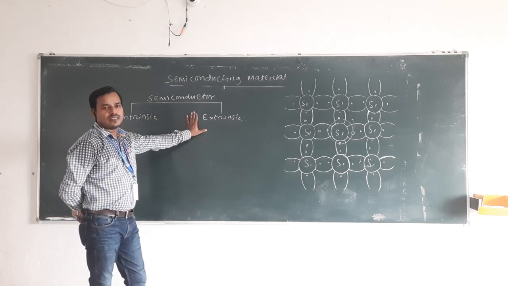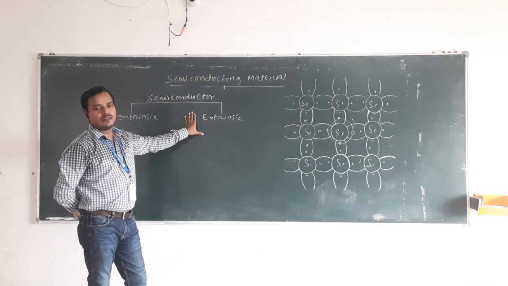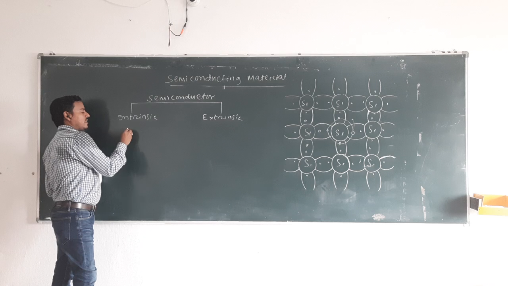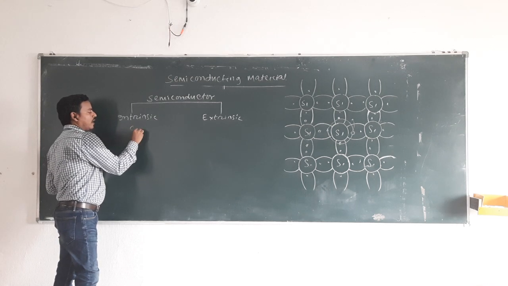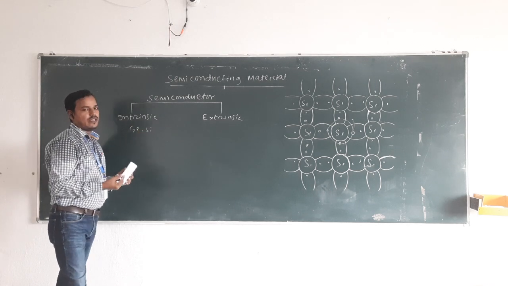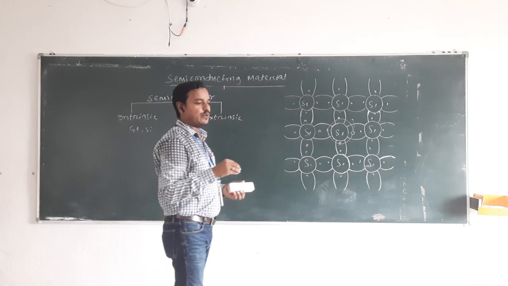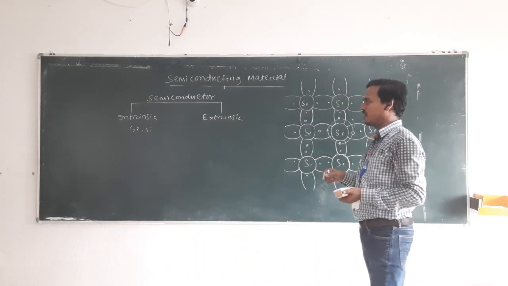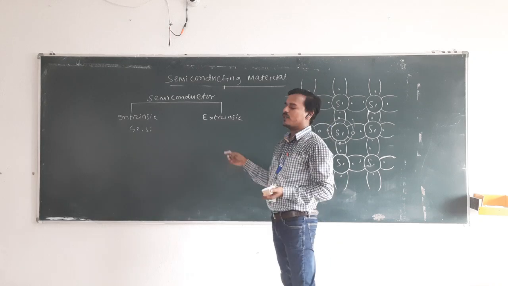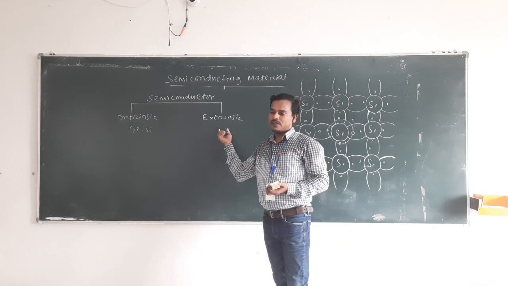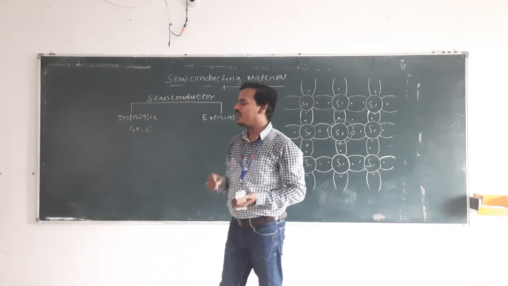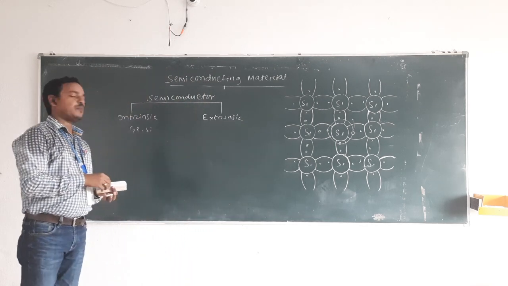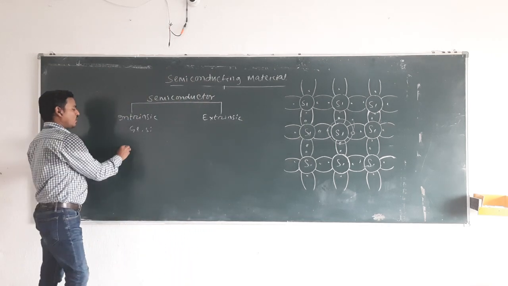When some impurities are added to the pure semiconductor, then it is called an extrinsic semiconductor. In intrinsic semiconductors, examples are germanium and silicon. When some impurities are added to a pure semiconductor like germanium and silicon, then it forms an extrinsic semiconductor. The process by which we add the impurities to the pure semiconductor is known as doping.